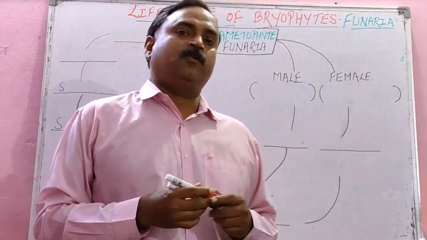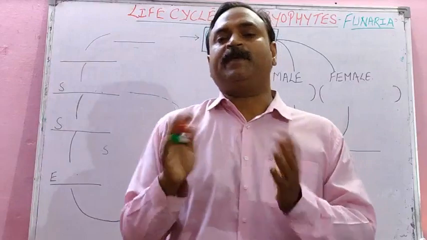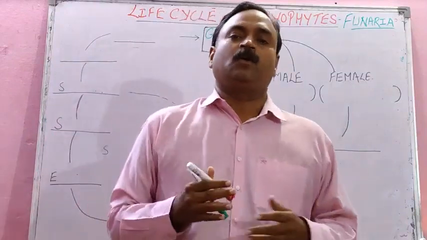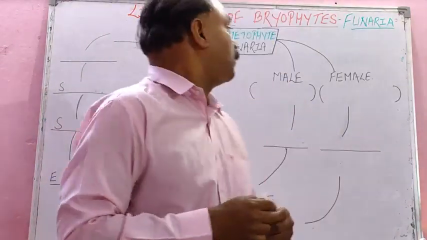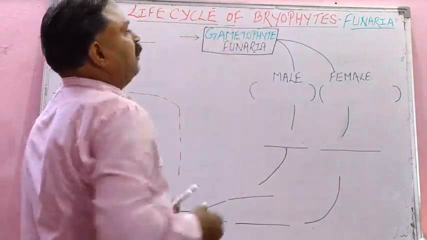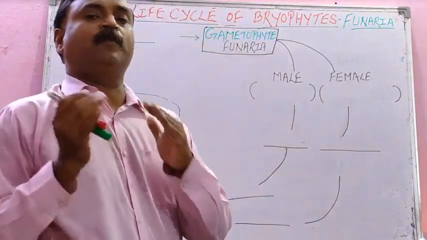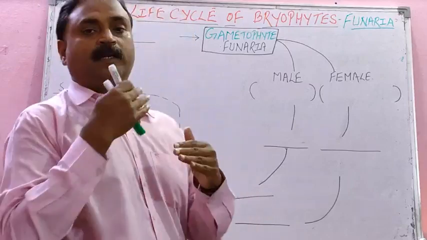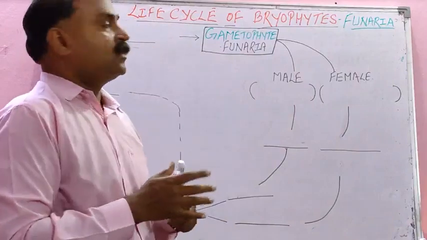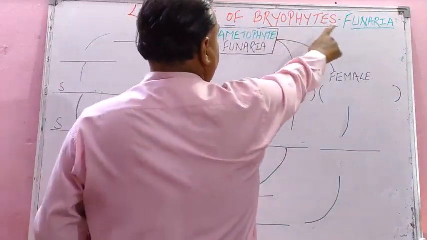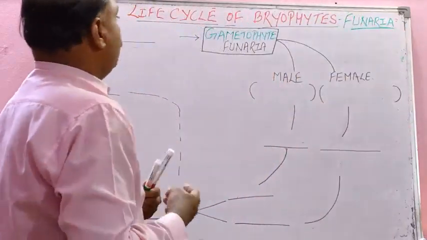In the last lecture, you have studied the main keywords and the terms helping you in studying the life cycle of all the examples of plant kingdom. So that will help you now. We are going to study the life cycle of bryophytes, that is Funaria. The life cycle consists of two parts, and those two parts alternate one after another, that is sporophytic with the gametophytic. So in the life cycle of bryophyte, in your syllabus we have Funaria. So let us start now, student.